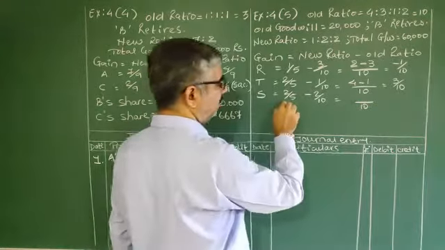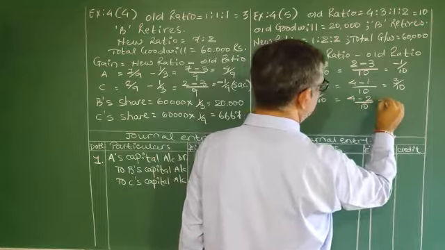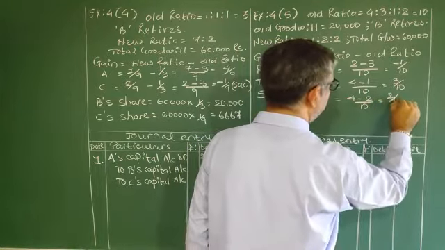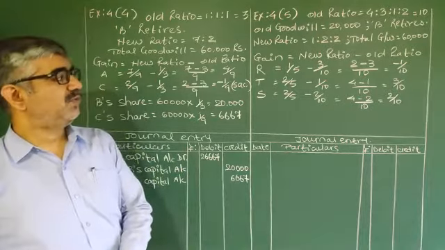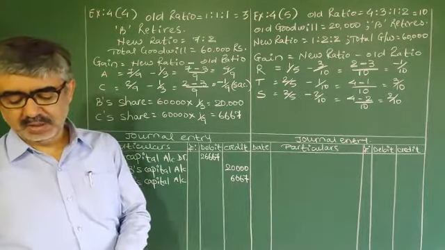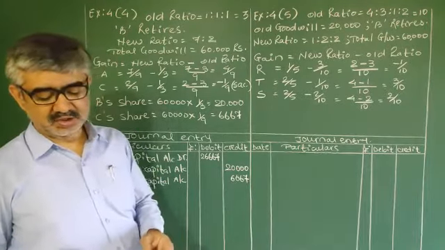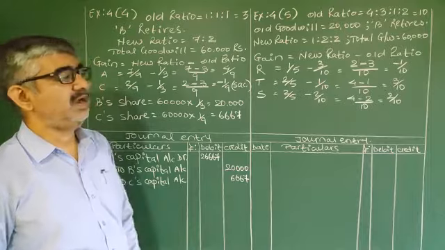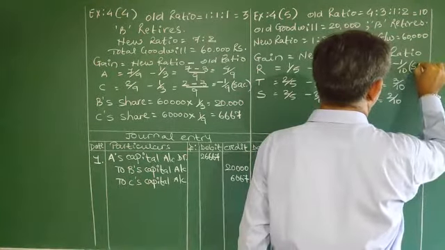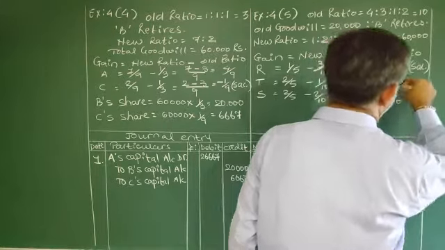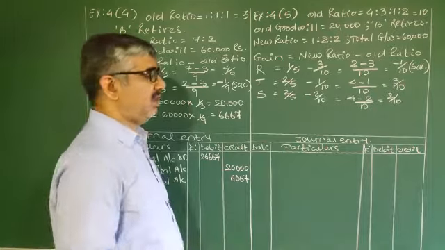Again 10, 2, so 4 minus 2 equals 2/10. Check the calculations from your end. Your first partner R is sacrificing, and T and S are gaining. So here sacrifice. Here no need to write gain. If you write, it's okay. There is no compulsion.